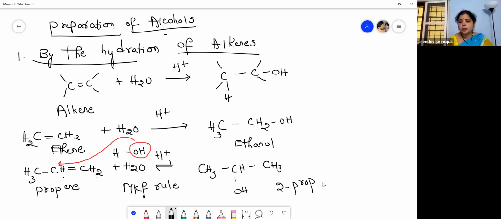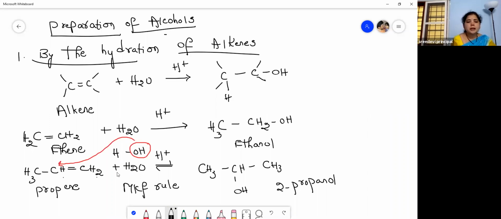2-propanol. Right? So this is followed by which rule? Markovnikov rule. The negative part of the reagent, this is the reagent, children, H2O. What is the negative part here? OH minus, isn't it? So the negative part of the reagent is added to the carbon which has fewer hydrogens.